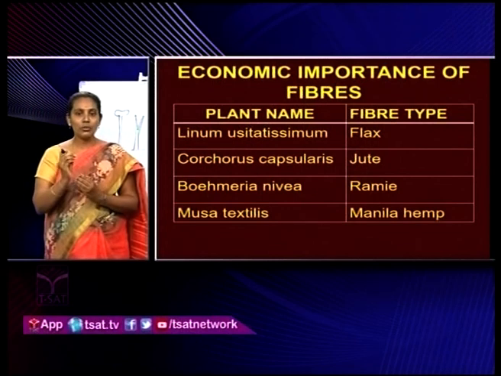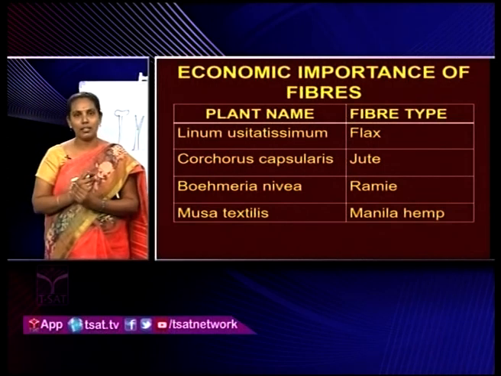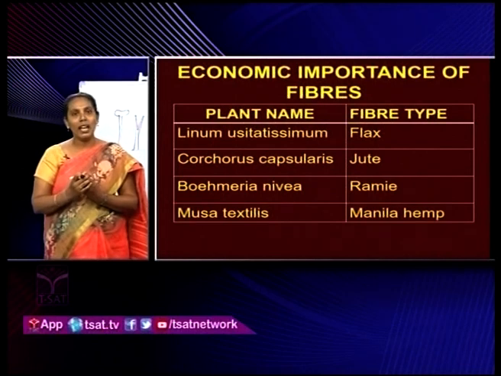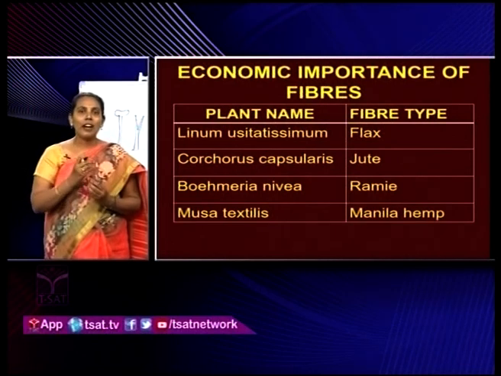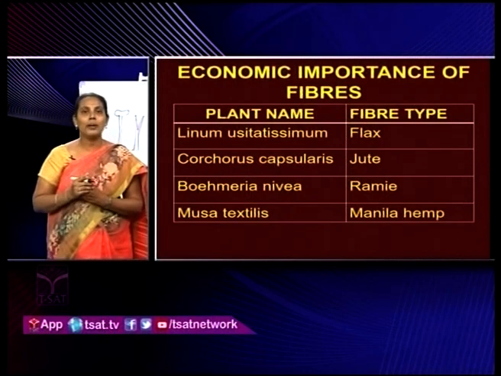Flax, jute and ramie fibers we call soft fibers. Manila hemp fibers we call hard fibers. What is the difference between soft fibers and hard fibers? In soft fibers, the fiber cell wall is made up of cellulose, but coming to the hard fibers, the fiber cell wall is made up of lignin.